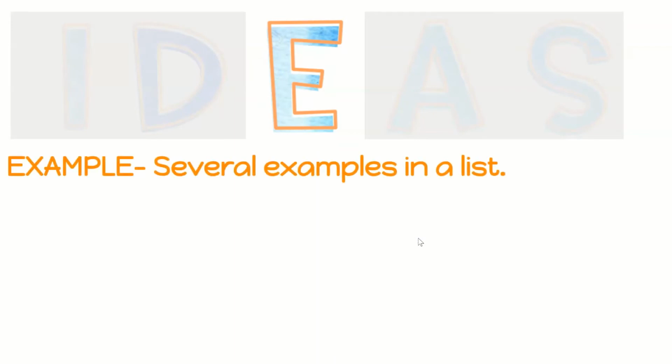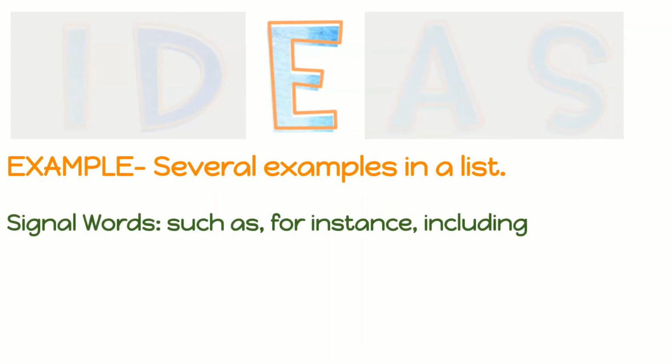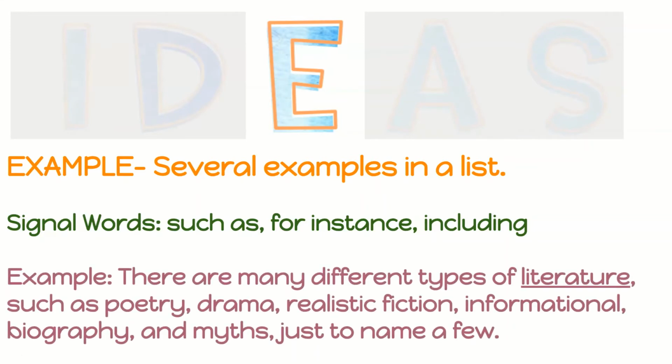E in IDEAS. This stands for example. Maybe this context type is included in a text and you see several examples in a list. Some signal words to look out for are such as, for instance, or including. Here's an example. There are many different types of literature, such as poetry, drama, realistic fiction, informational, biography, and myths, just to name a few.